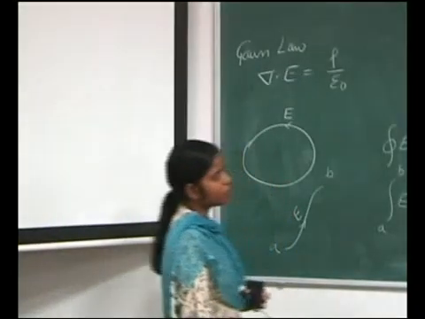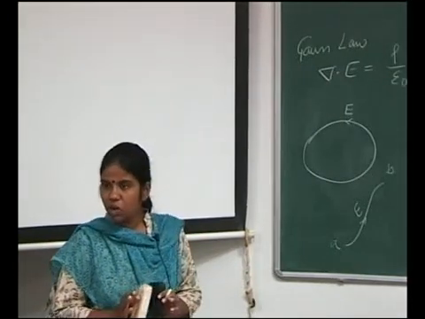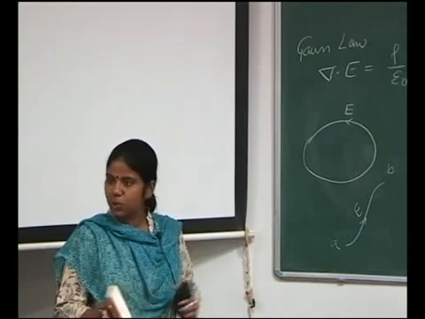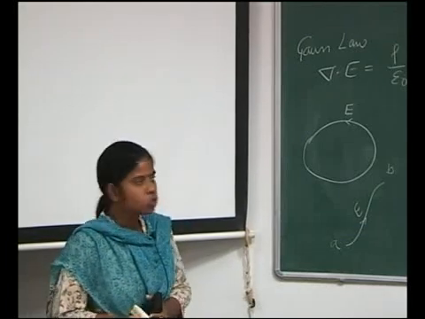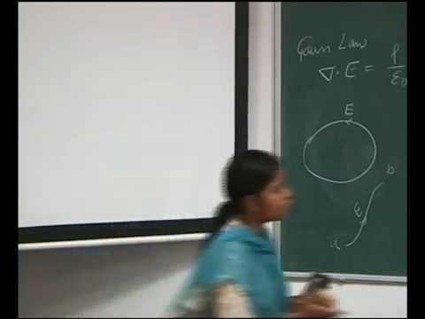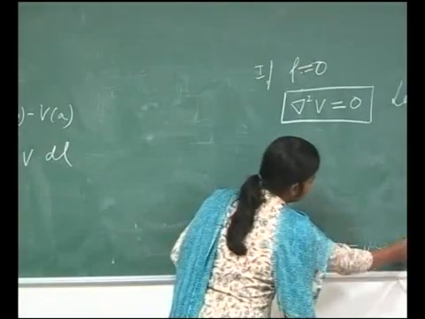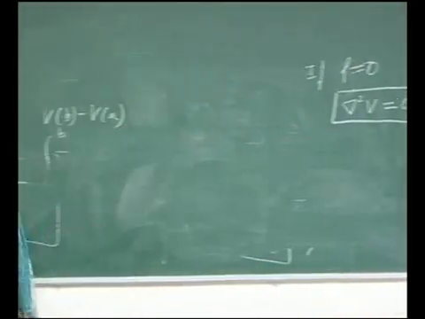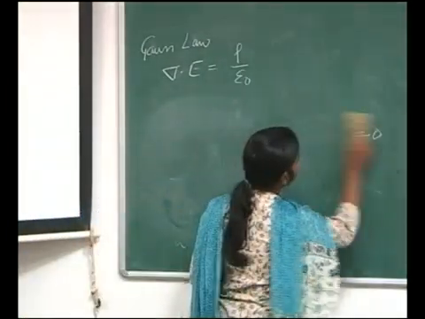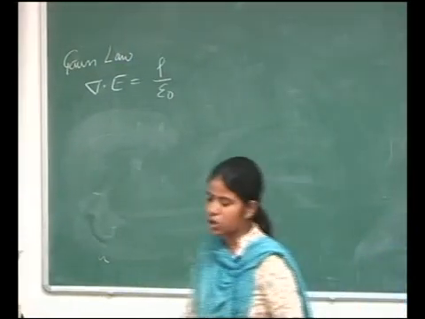Okay. So, what we do now, we try to see the Laplace equation in the Cartesian system. We will go ahead with the Cartesian system, because you can convert any system into any system using the formulas that we have done. So, we will move on with the Cartesian system, so that you are able to understand the concepts well, and then you can convert them into any system you want. So, let us see this Laplace equation. At the moment it gives me a contradicting statement. It says that if I am in a region where there is no charge, then potential should be 0. It looks logical, but not very logical.